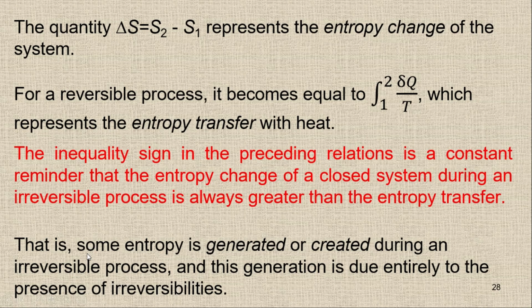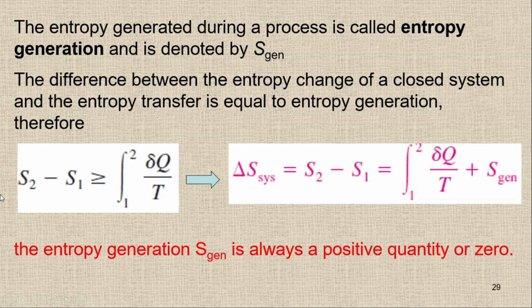You can see here that some entropy is generated or created during an irreversible process, and this generation is due entirely to the presence of irreversibilities. So whenever we have irreversibilities, if I have to make this one equal, then I have to add something, and this addition is called the entropy generation.